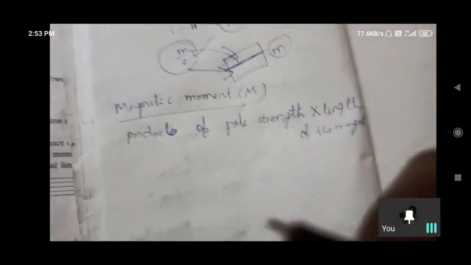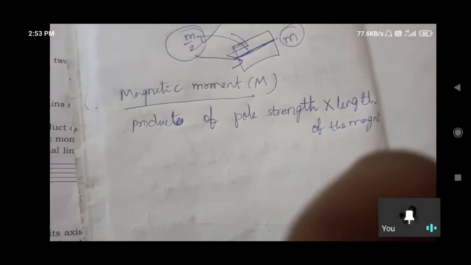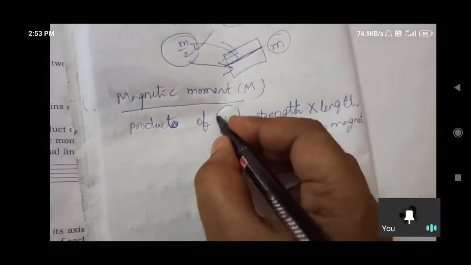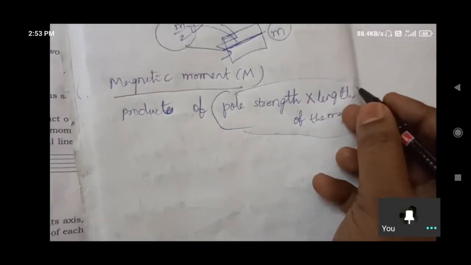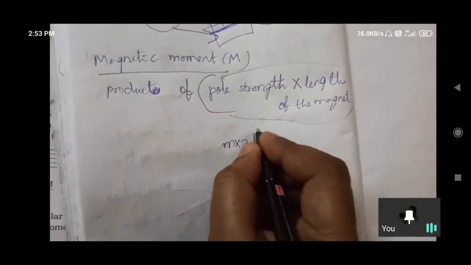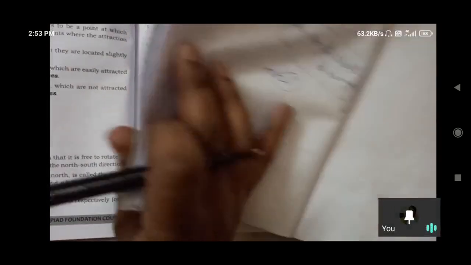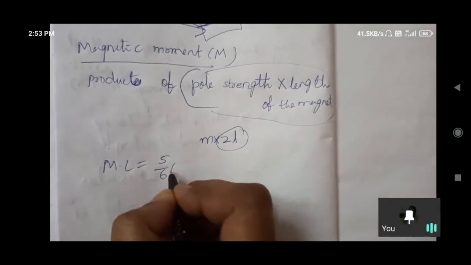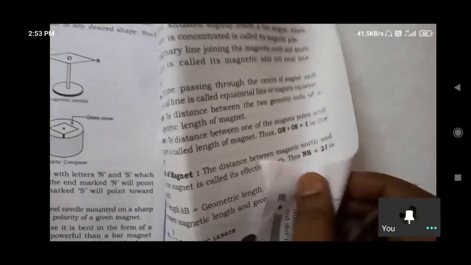You should maintain this for this. Product of pole strength and length of the magnet, that is M into 2L. Here length, magnetic length, we denote with 2L. So magnetic length is equal to 5/6 into geometric length. Magnetic length we can also denote with 2L.